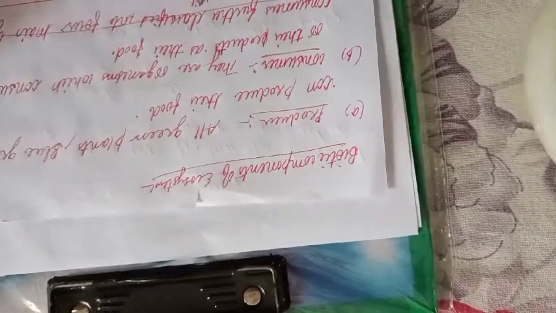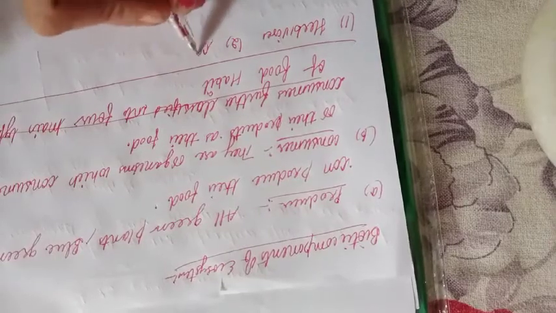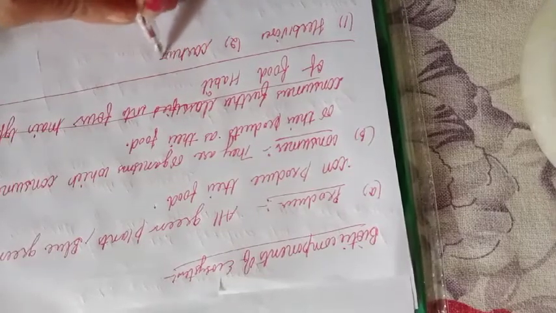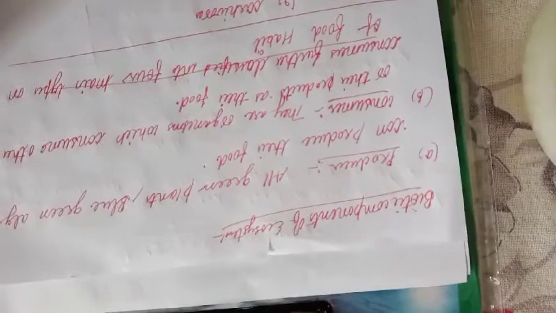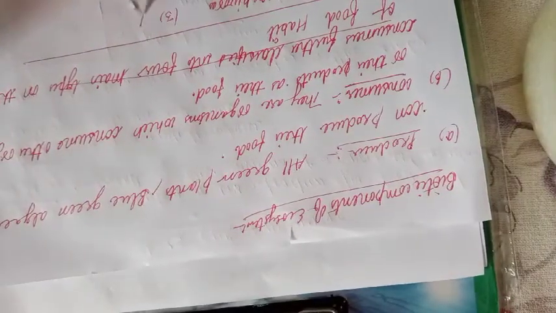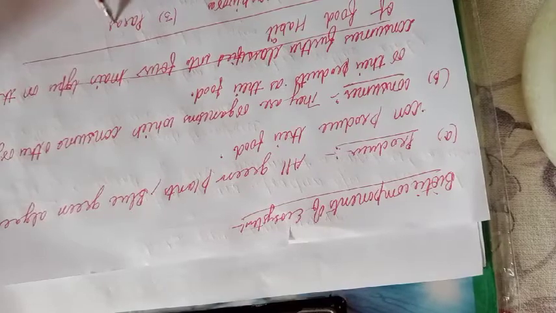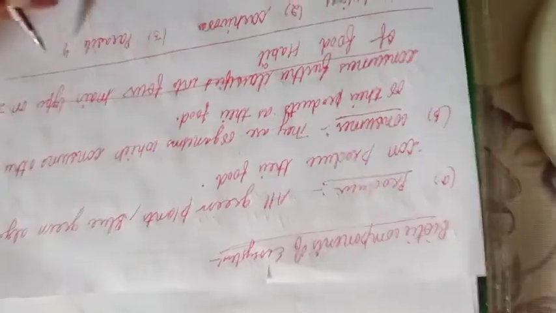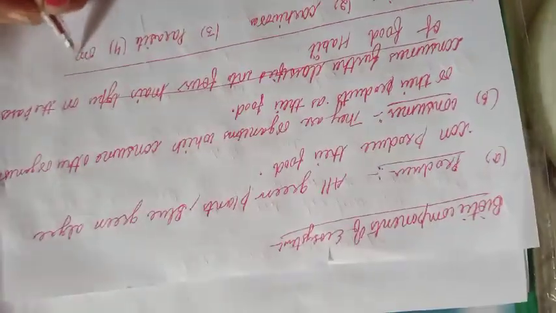The first one is herbivorous. The second one is carnivorous. These are all further classifications of consumers. The third one is parasite, and the fourth one is omnivorous.